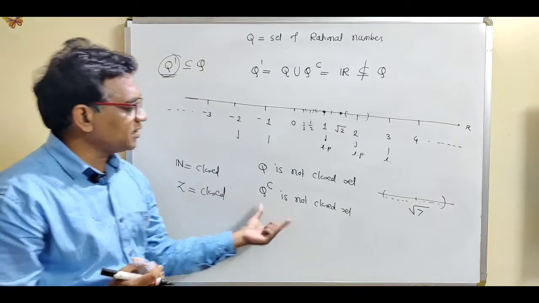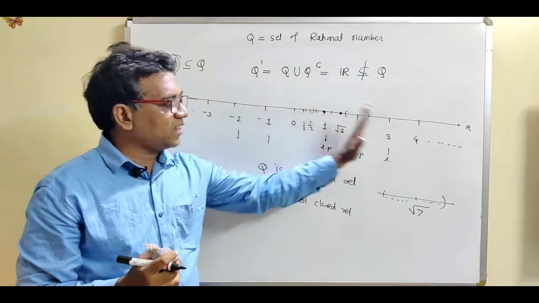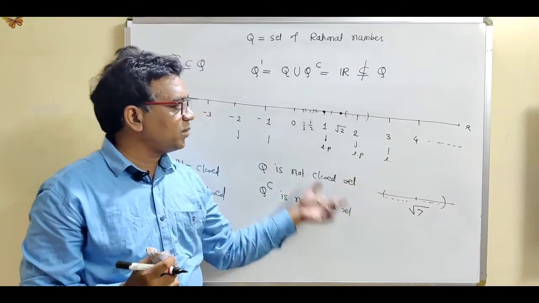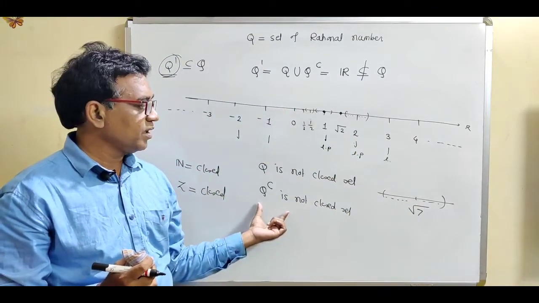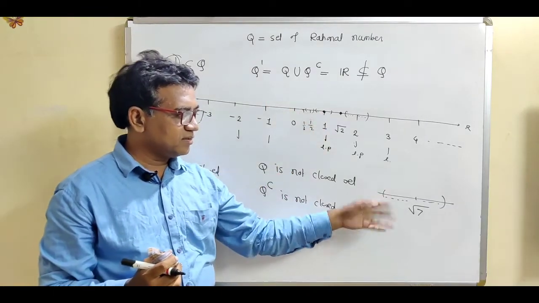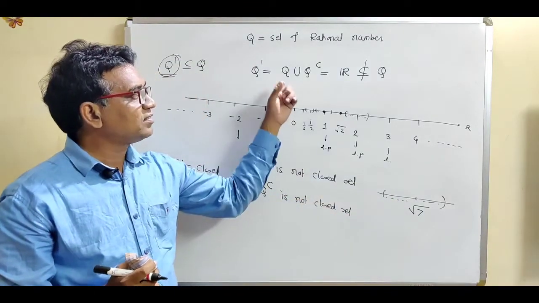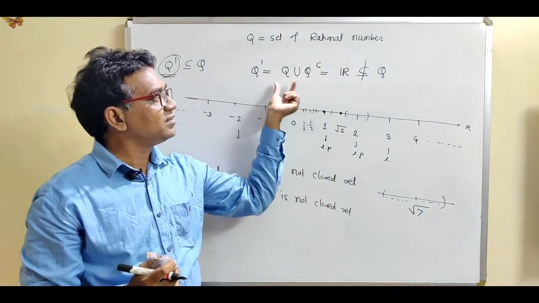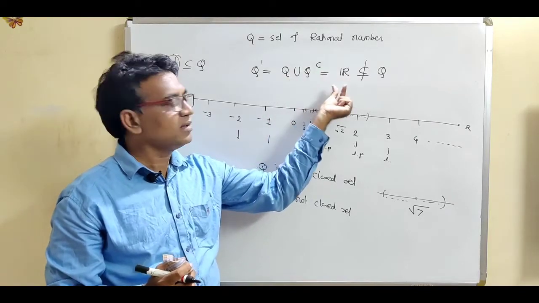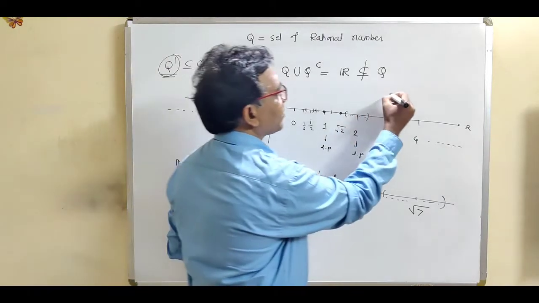For irrational numbers, the same thing. The limit points will be all the rational as well as the irrational numbers. The reason is the same. The set of all rational numbers has limit points, and we can show that the set of all irrational numbers also has limit points. So rational union irrational will contain the total line, or the real line. A real line is not a subset of the irrational numbers.